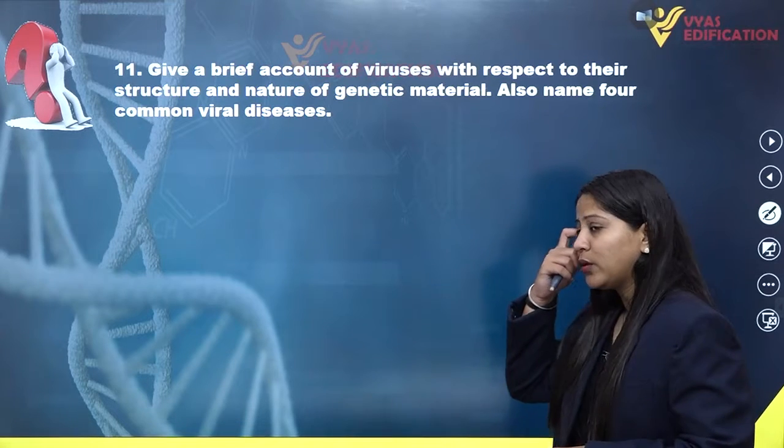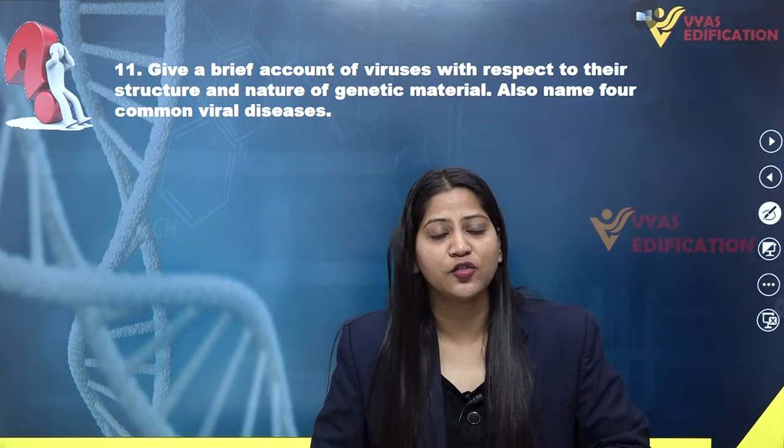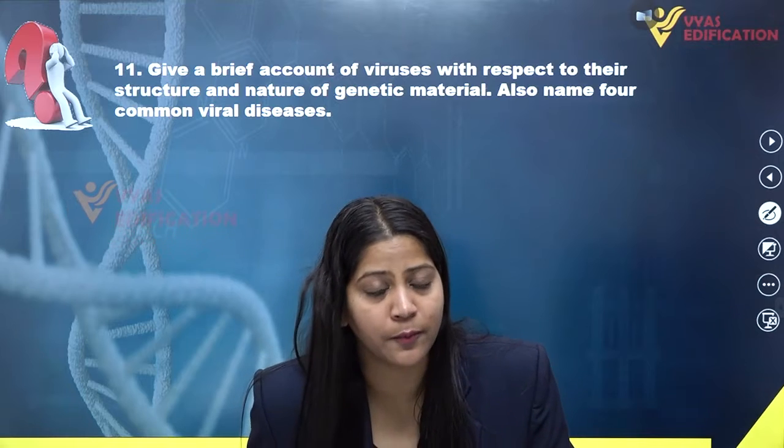So if we talk about viruses, they are basically submicroscopic infectious agents. Viruses are submicroscopic infectious agents which can infect all the living organisms present on earth. The entire infectious particle of a virus is known as virion.